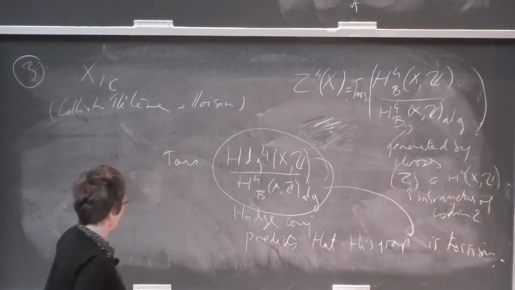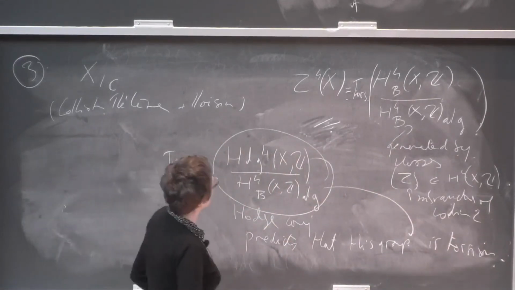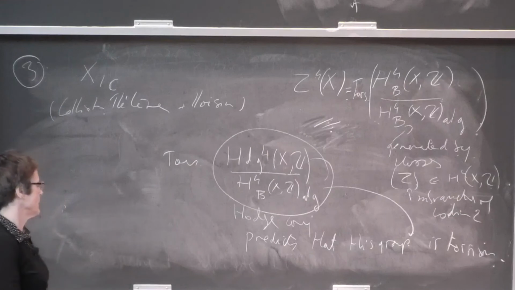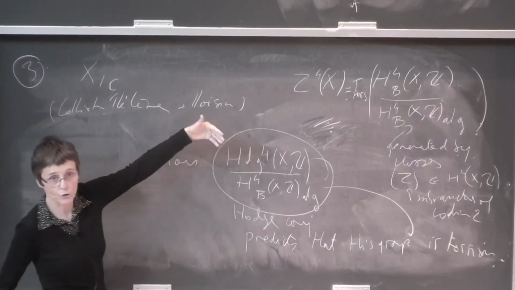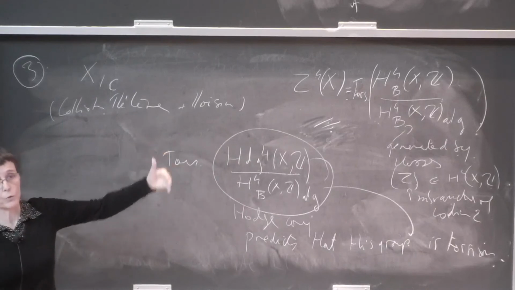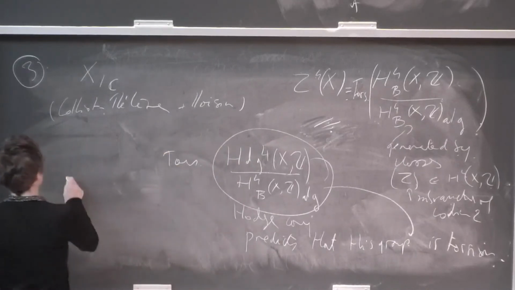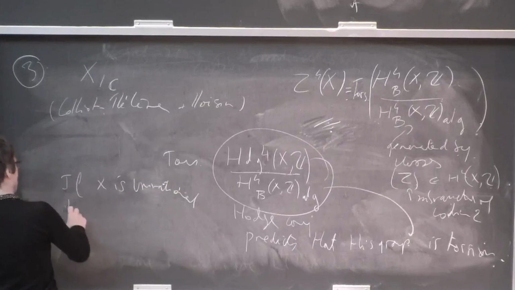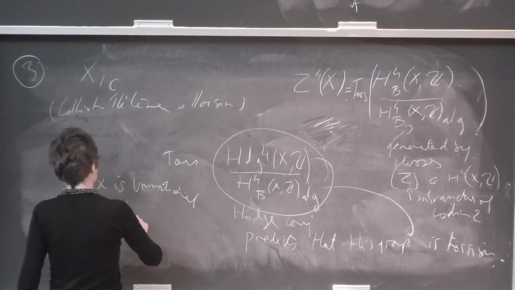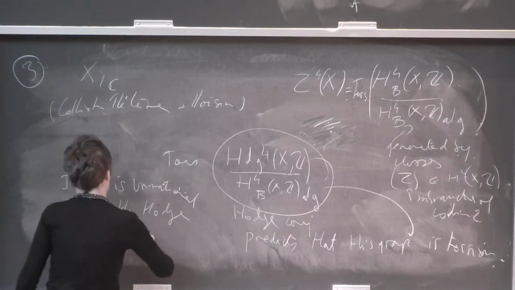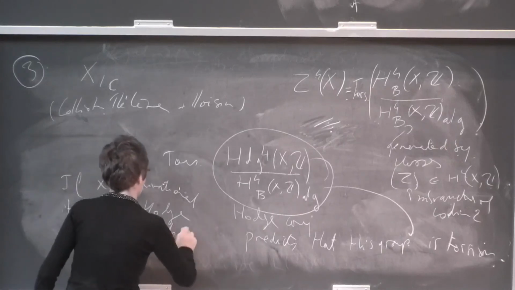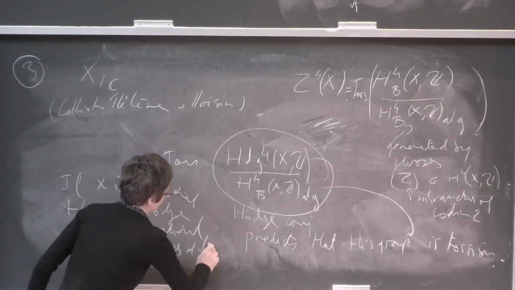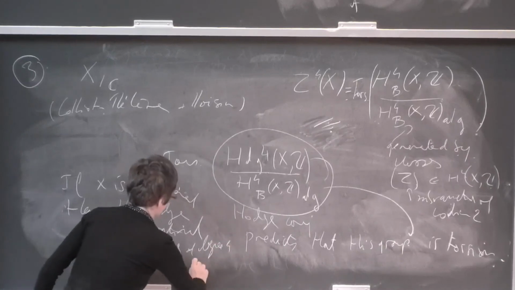So in other words, this invariant, in principle, is the same as this one, and indeed that is the case when the Hodge conjecture holds for rational cohomology classes of degree 4 on X. If X is unirational, then the Hodge conjecture for rational Hodge classes of degree 4 on X is true.